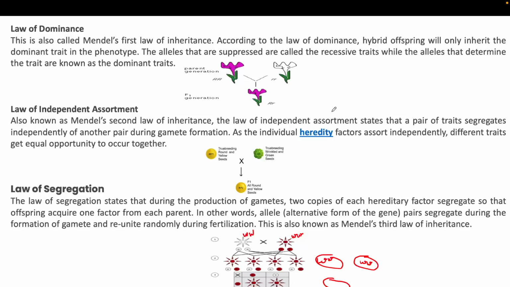The law of dominance suggests that in the F1 progeny only the dominant character will appear. Independent assortment suggests that each type of trait has an equal capability to cross with each type of another trait. And the law of segregation suggests that the allele segregates during the formation of gametes, and during formation of the zygote it reunites again by a random process. So that is called the law of segregation.